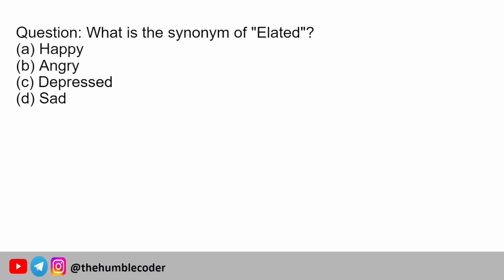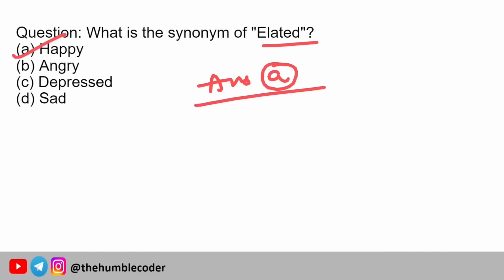Let's move on to the next question now. What is the synonym of elated? Okay, now we have 4 options: happy, angry, depressed and sad. So the correct answer for this question is option number A. Elated, that is, I am very elated, or I am very joyful or happy. So the correct answer is happy. Okay, elated means happy only.